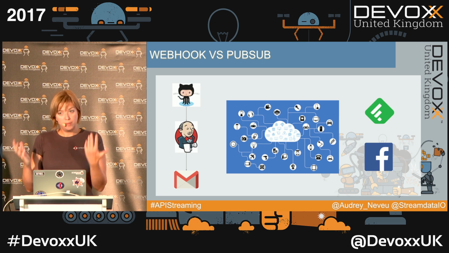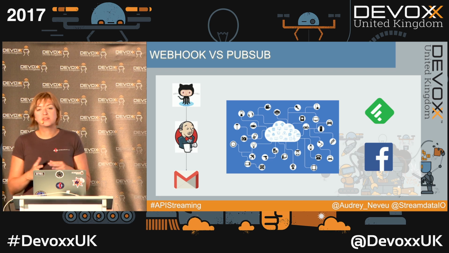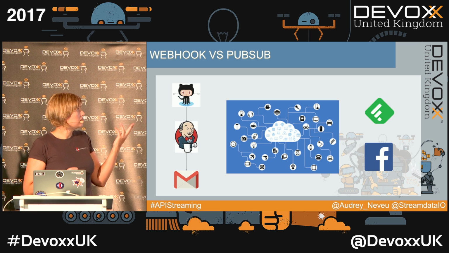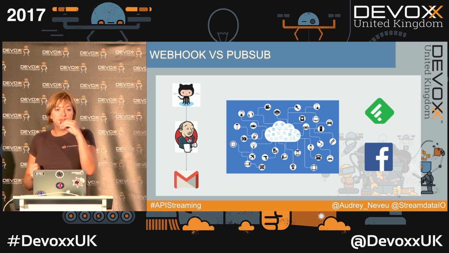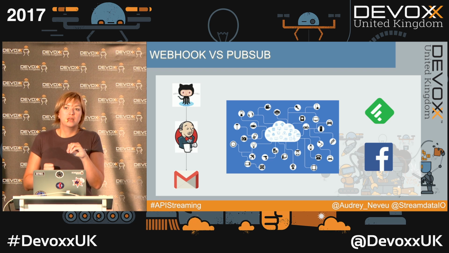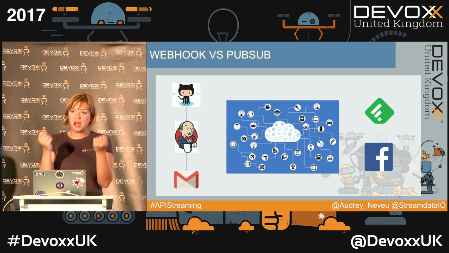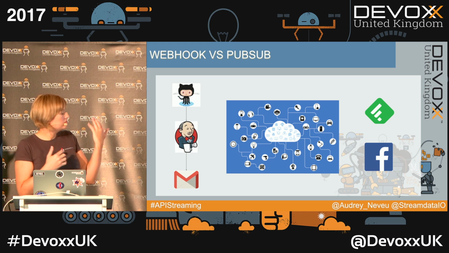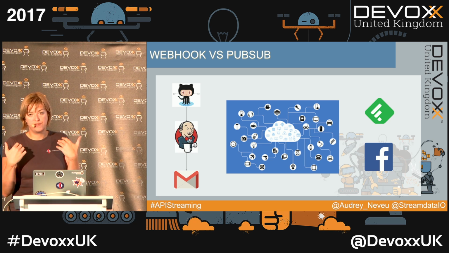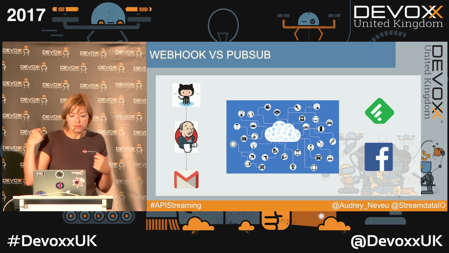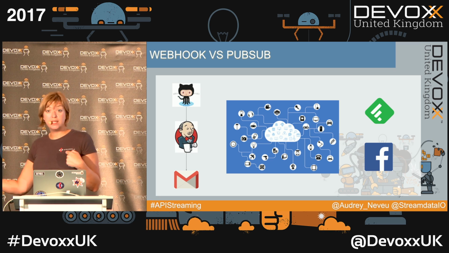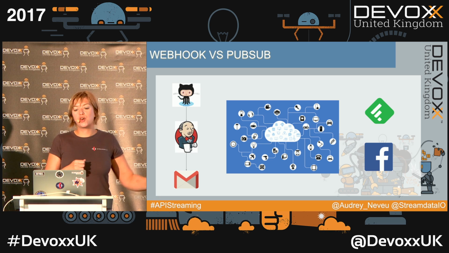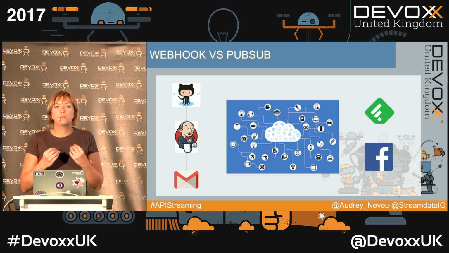So in terms of applications, to me, webhooks are really nice if you want to create a workflow. Because for both technologies, it's not really the data itself which is interesting. It's the event. Something has happened and you want to react to it. And so it's definitely what you expect in case of a workflow. So each time, for example, a new issue is opened, I would like to create a Jira ticket. Or each time a pull request has been merged, I would like to trigger a Jenkins job. So in this case, webhooks are just perfect.